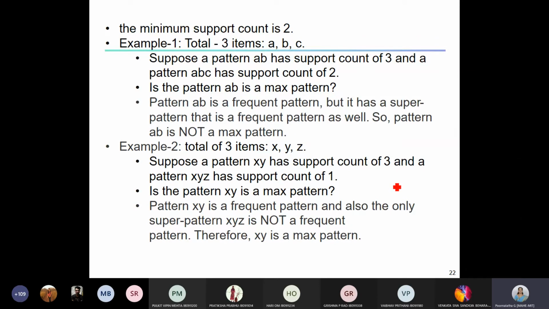XYZ is a superset of XY, but it is not frequent, because its support count is 1 and the minimum threshold is 2. So 1 is less than 2. Hence XYZ is not frequent. Is this clear? Closed and max pattern.